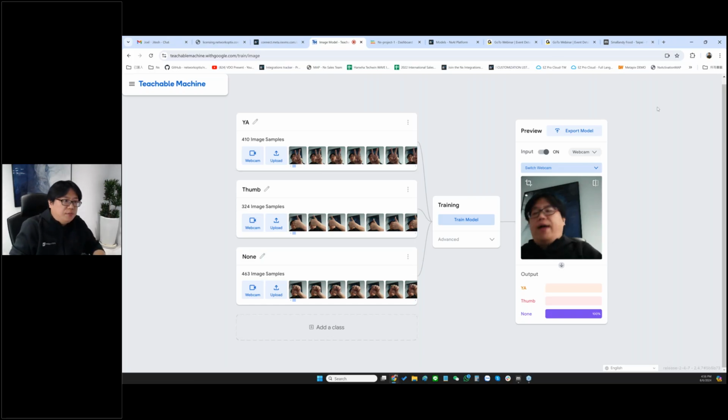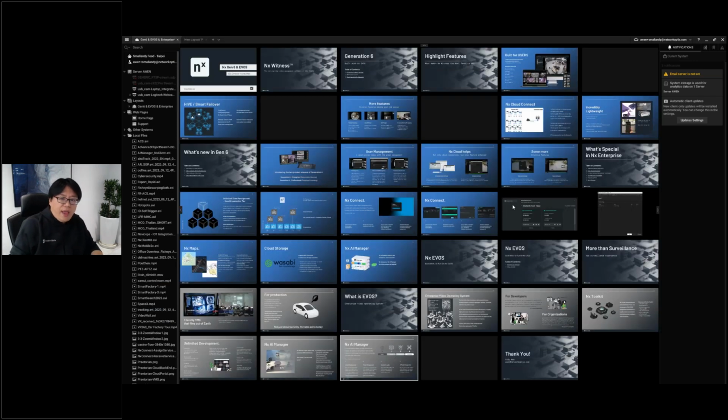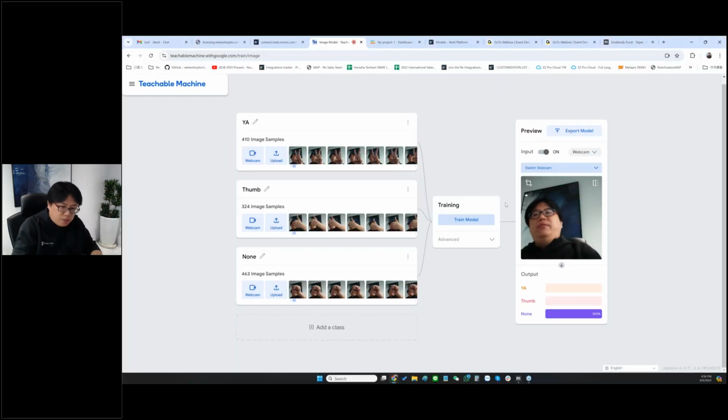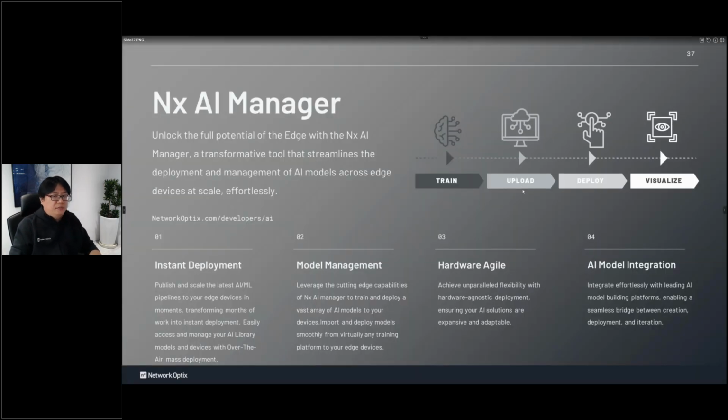You just use the NX Witness, this tool, to run your AI, right? So after you get your AI model, the second step is to upload to NX. Upload to NX, right?